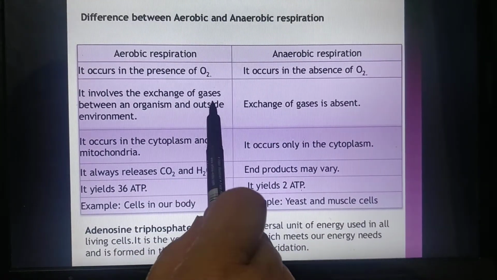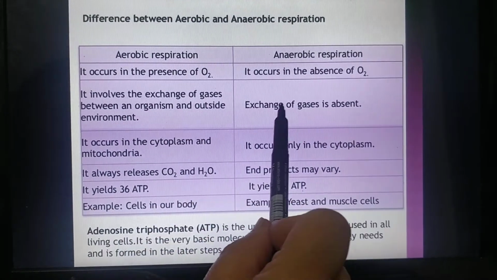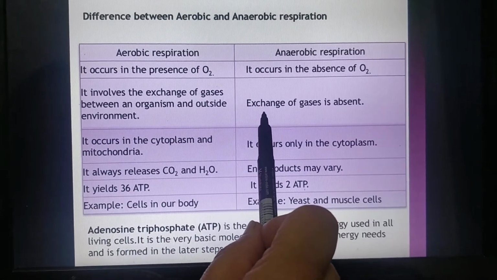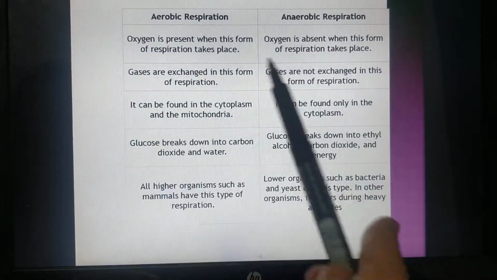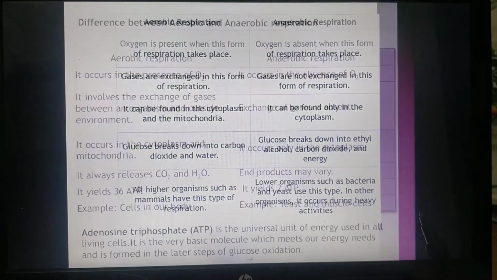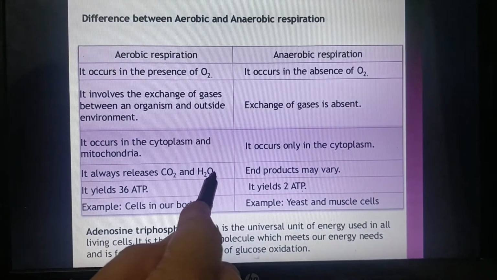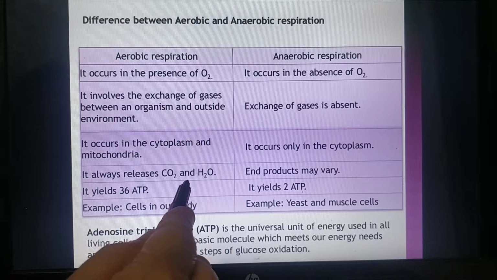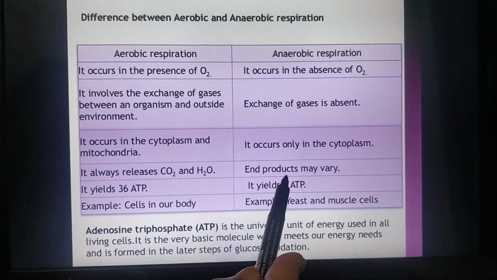Aerobic respiration involves exchange of gases between an organism and the outside environment. In anaerobic respiration, exchange of gases is absent because no oxygen is required. Then aerobic respiration always releases carbon dioxide and water. You say the end products are carbon dioxide and water. In anaerobic respiration, the end products vary.